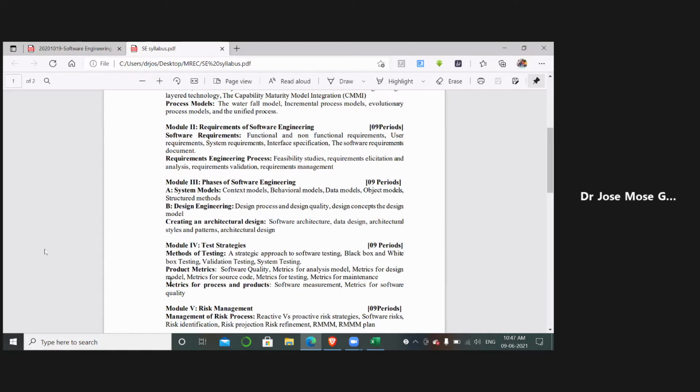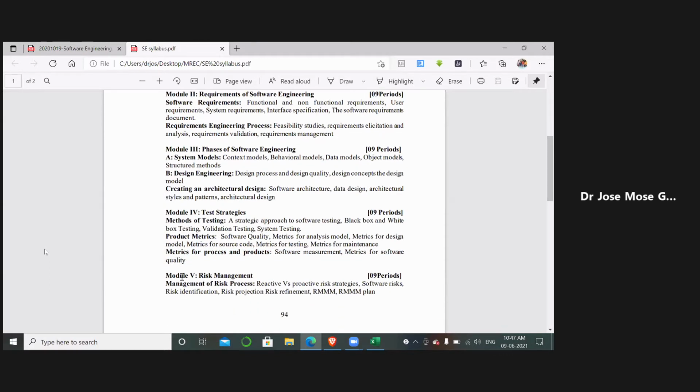Finally we are into the last session, which is about metrics for process and product. How are you going to measure the software quality for a process and a product? From the words process and product themselves you can understand what it is. We will go into the notes and discuss this. It may take maybe 10 to 15 minutes. After this we will be completing module 4. If you have any doubts with reference to module 4, you can ask me in this class. From the next class onwards, we will be starting module 5.